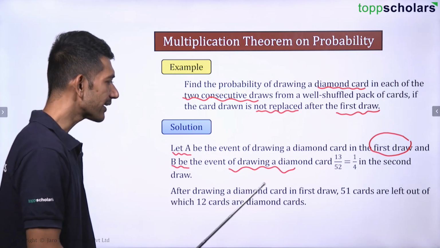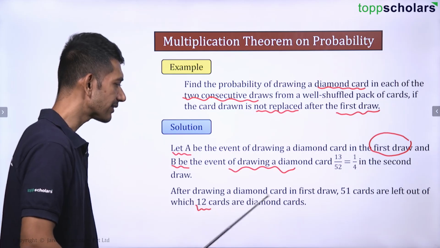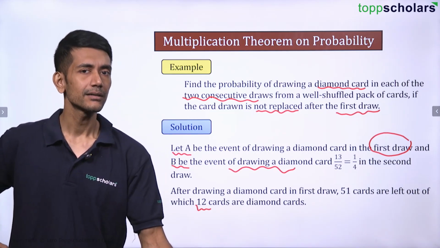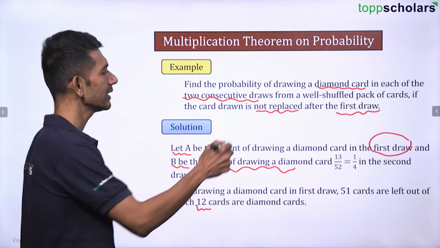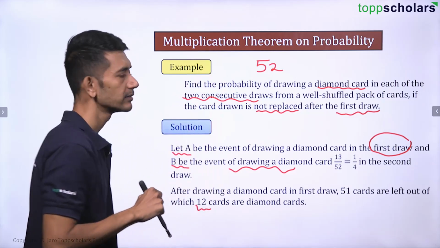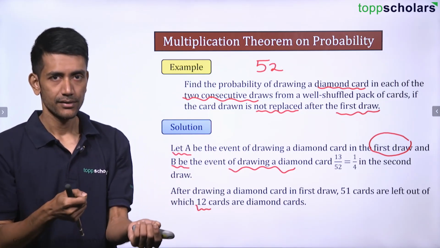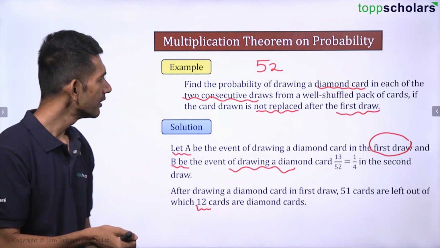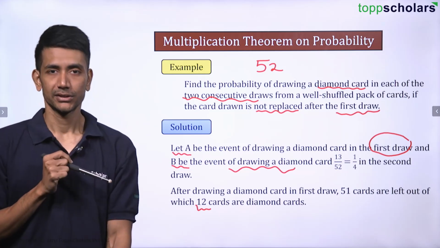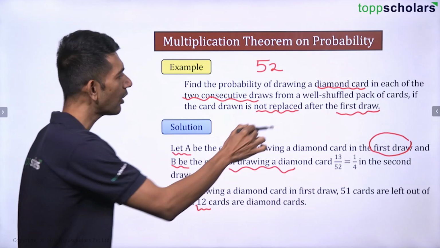After drawing a diamond card in the first draw, 51 cards are left, out of which 12 cards are diamond cards. Now understand how this is happening. How many cards are there? Total there are 52 cards. I'm drawing a diamond card, so can I say one card is already drawn? Now, not replaced, that means that diamond card I'm keeping away. Now, how many cards are left?